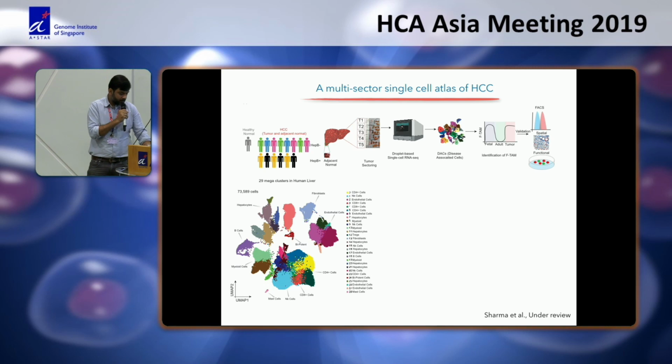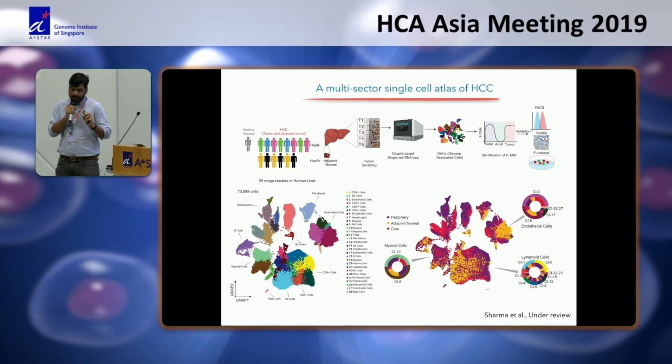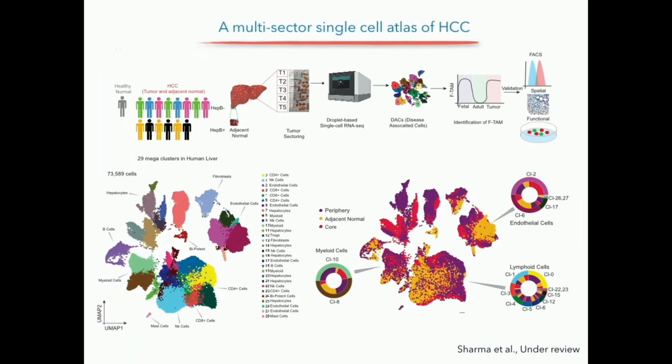these examples. But since we were looking at the different sectors, we could easily identify which cells are coming from the periphery of the tumor and which cells are coming from the core of the tumor. Because in literature, we know that the tumor core is more hypoxic, so there could be different cell composition compared to the periphery of the tumor. So in this UMAP, you see the yellow is from the normal, red is from the core of the tumor, and purple is the periphery.